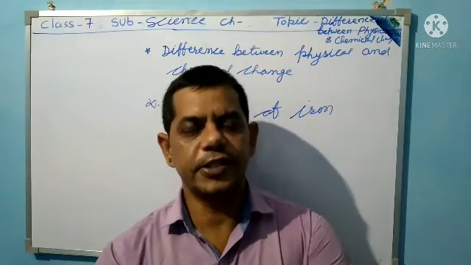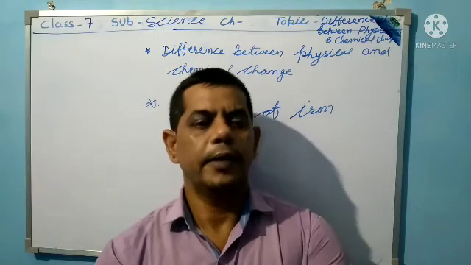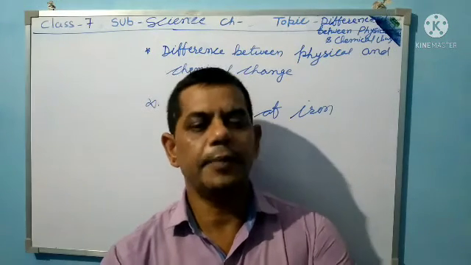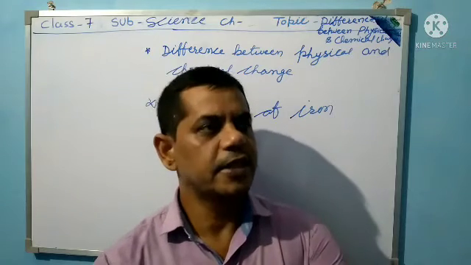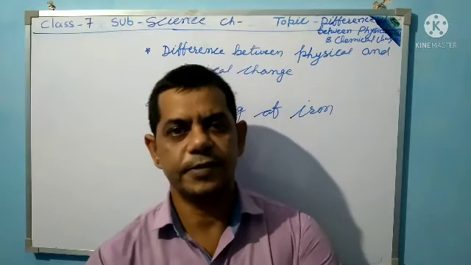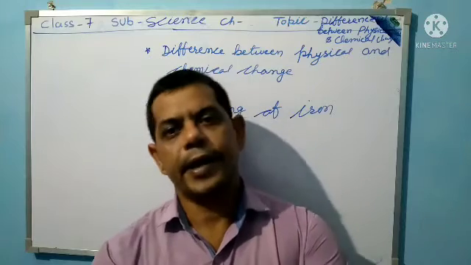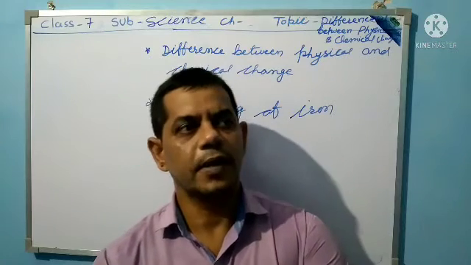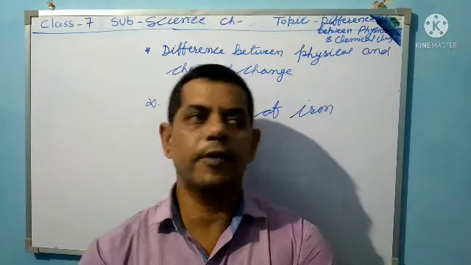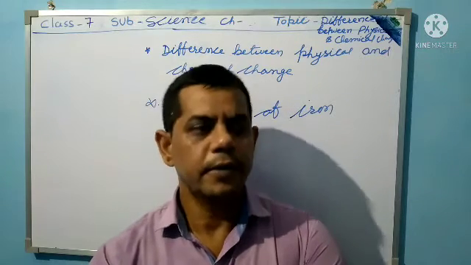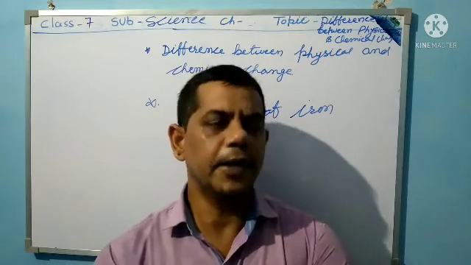In a physical change, an object changes its shape, size, and dimension. In a chemical change, there is a change in color and property, and a new compound or new element is formed.